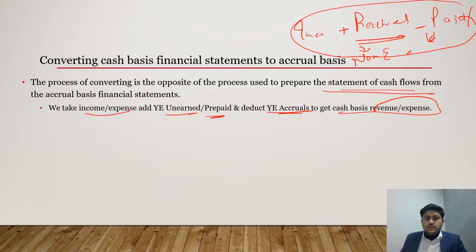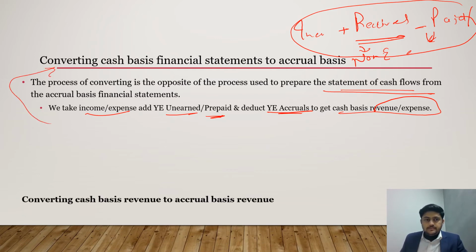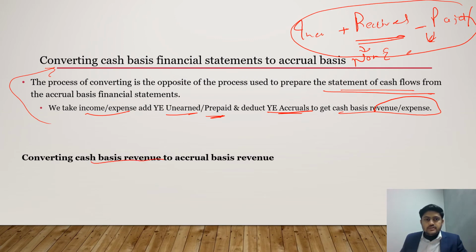So now we have to convert this, which was calculated, back into accrual basis, right? Let's see how we do this. First is converting cash basis revenue to accrual basis revenue.